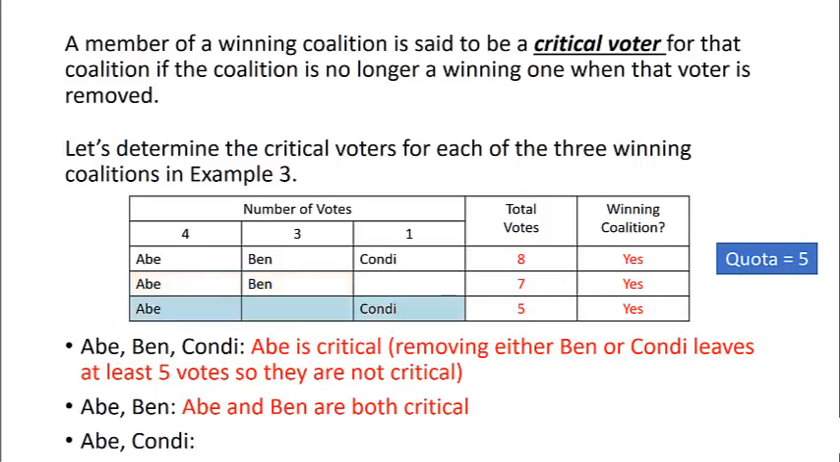Finally, Abe and Condi. If Abe leaves, Condi only has 1 vote. She cannot meet quota, so Abe is critical. If Condi leaves, Abe does not have enough votes to meet quota by himself, so Condi is also critical.